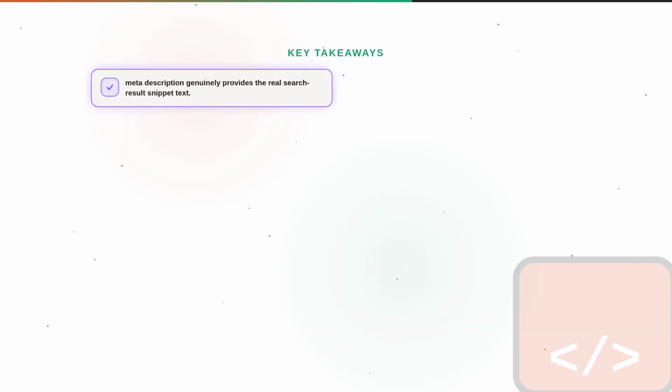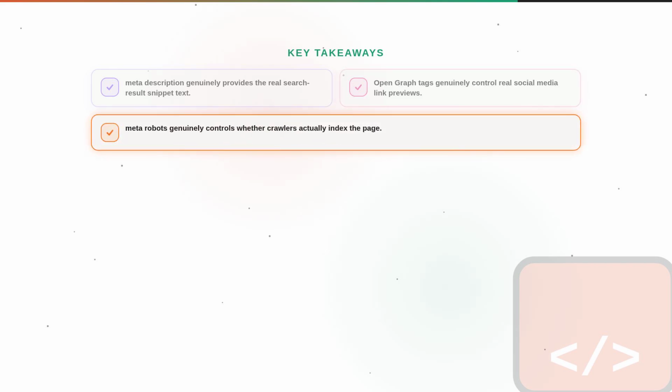Meta description provides the search result snippet text. Open graph tags control social media link previews. Meta robots controls whether crawlers index the page.